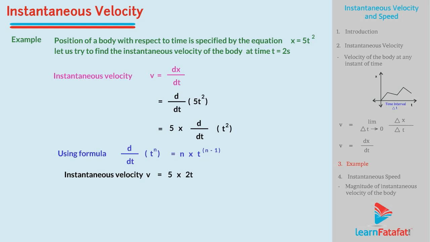Since we have to find the instantaneous velocity at time t equal to 2 seconds, we get v at t equal to 2 seconds equal to plus 5 into 2 into 2 meter per second. So, instantaneous velocity v at time t equal to 2 seconds equal to plus 20 meter per second.